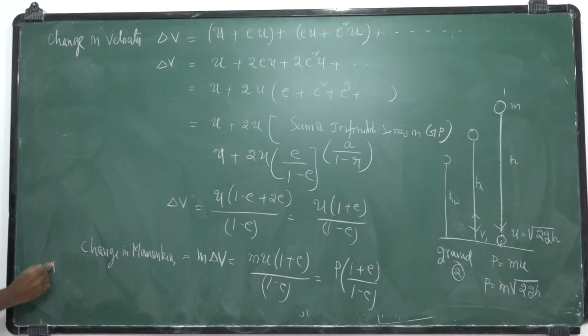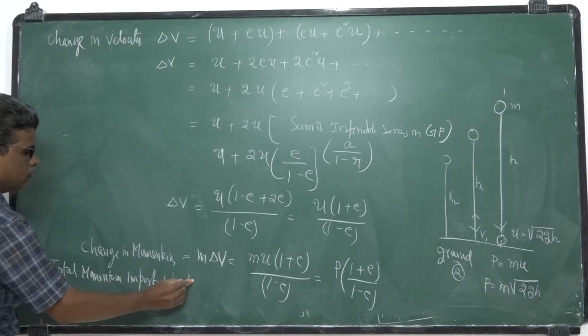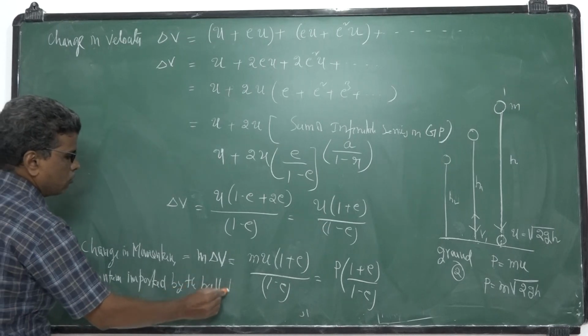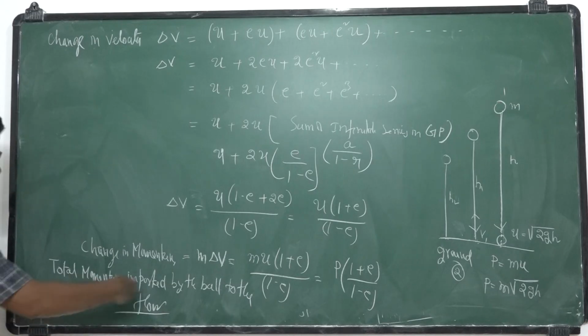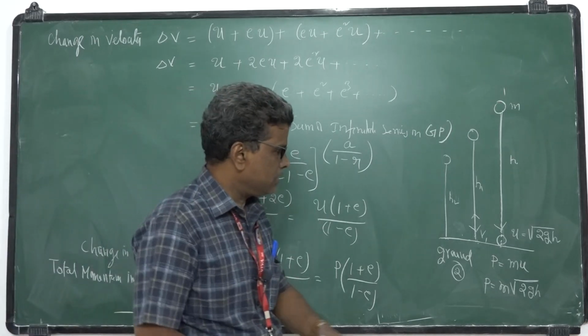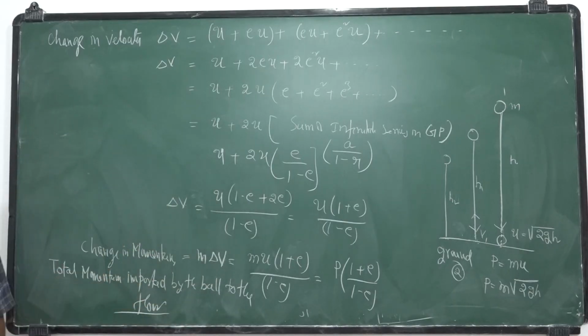This is the total momentum imparted by the ball to the floor. This is the answer, because this is the total change in momentum. Okay, take this.